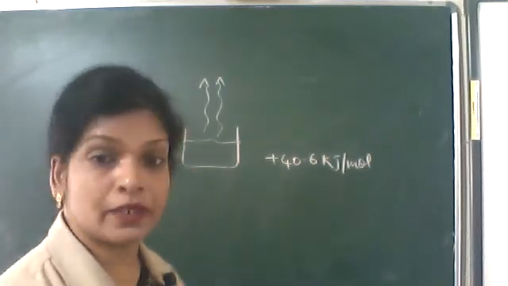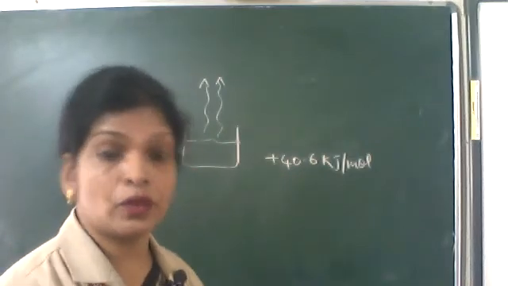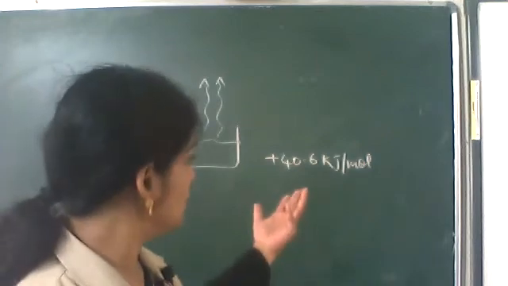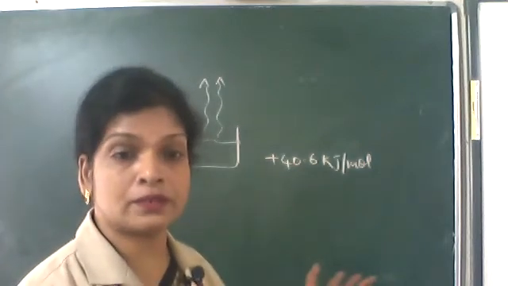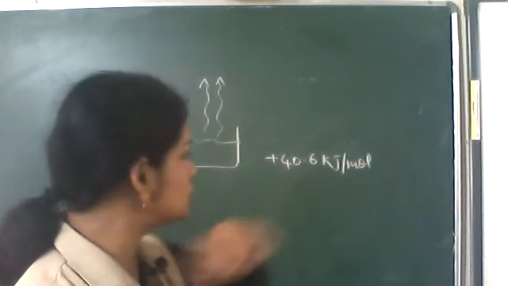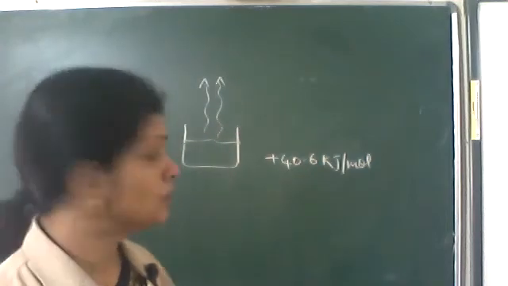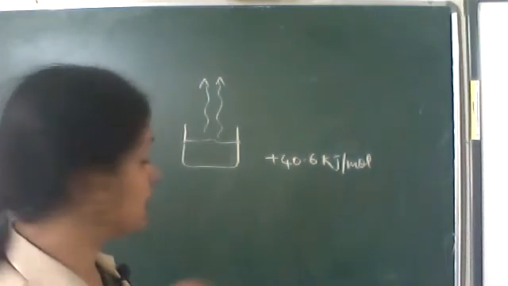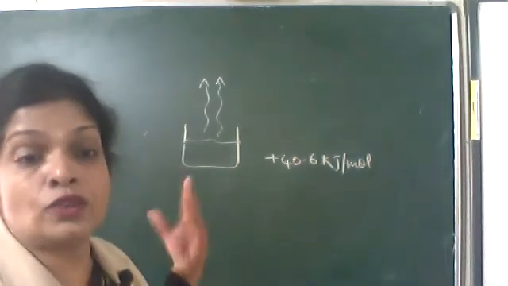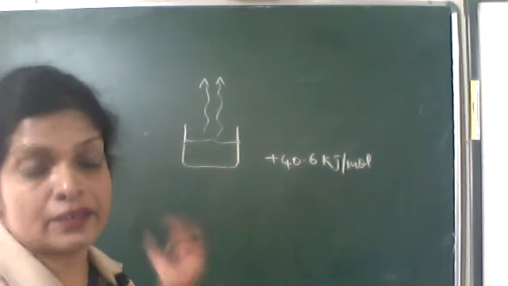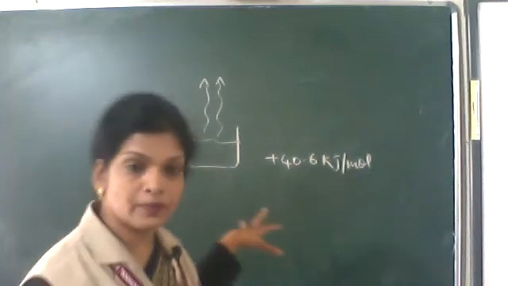Why is it spontaneous? Positive energy means absorbed. With the absorption of energy, it is spontaneous. This is due to randomness or the disorder attained by the system. Here water is the system.